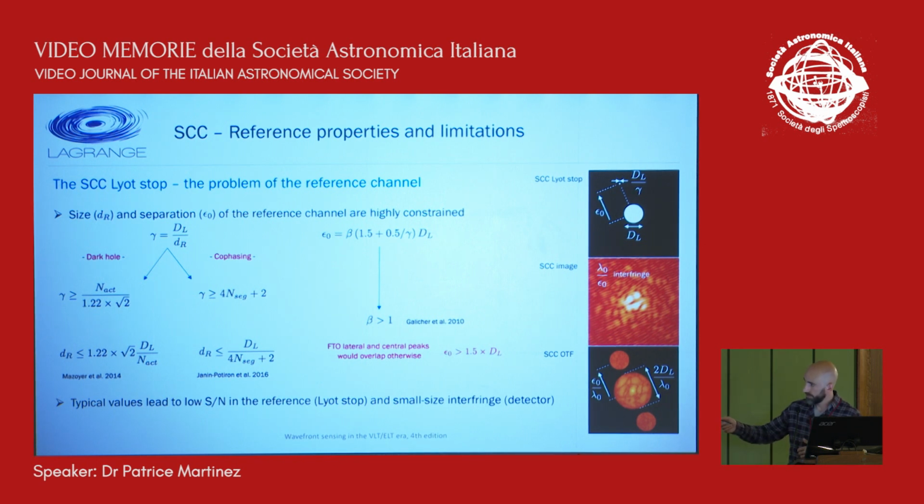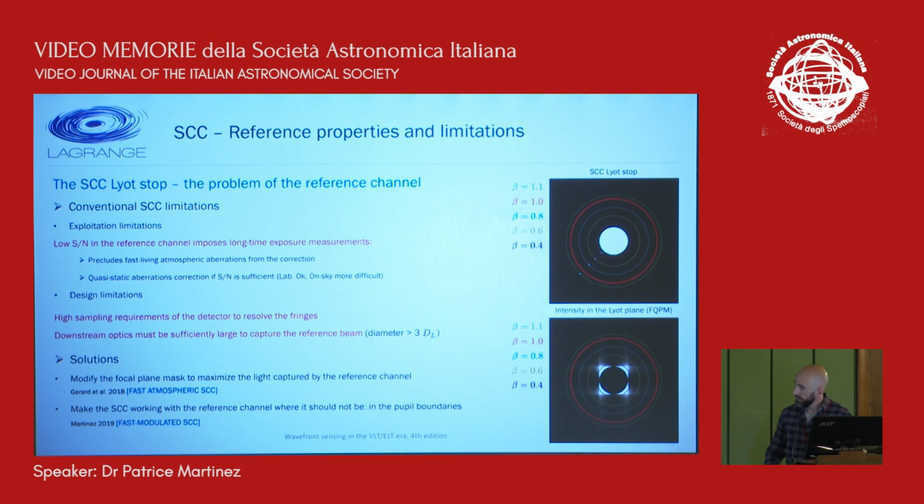So it led to a situation where the signal-to-noise ratio in the reference channel is very low, because the size of the reference channel is small, and because it's far away from the center of the pupil. And far away, it means that there is less light diffracted by the coronagraph. And at the same time, since the separation between the two is high, it means that the interfringe is very small. So it means that you have a high requirement on the sampling on the detector if you want to resolve the fringes. So those are the two main constraints of the SCC.